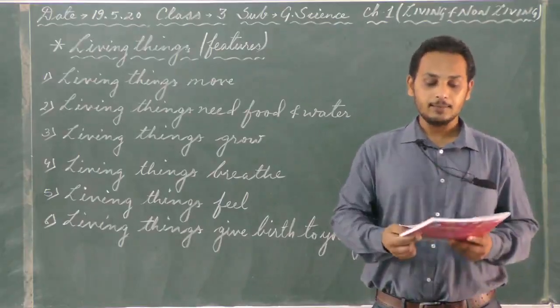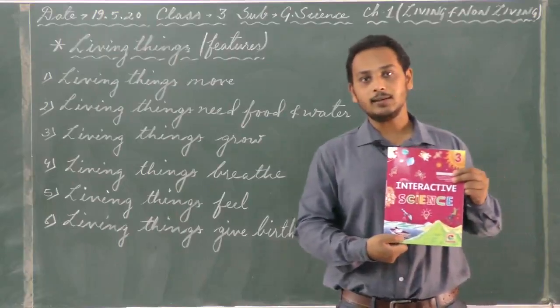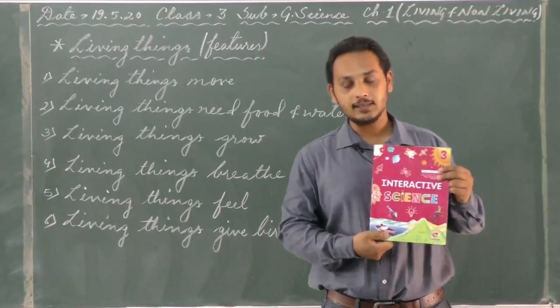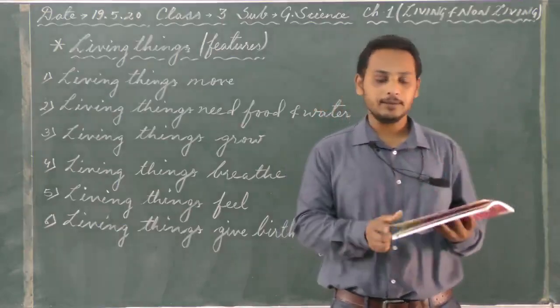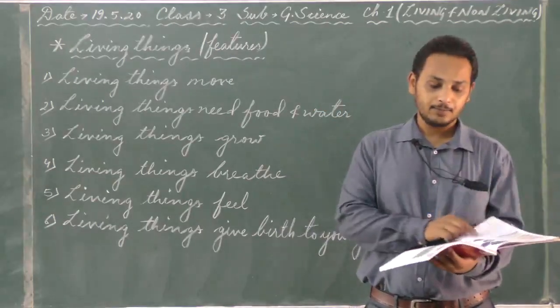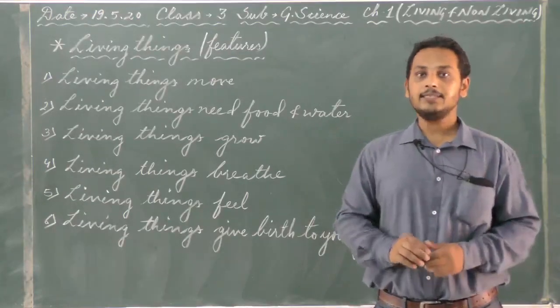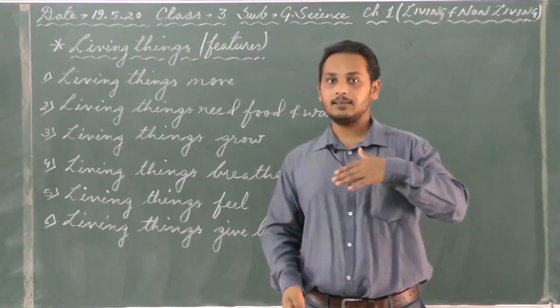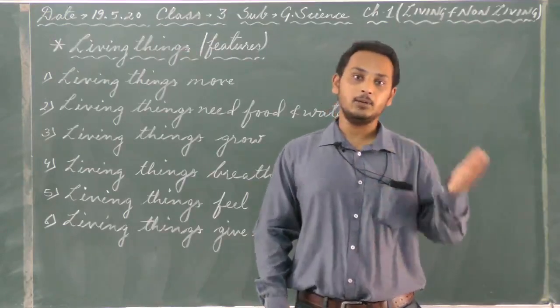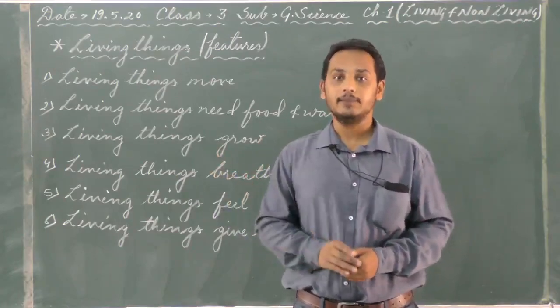As you can see here, I am having a science book of class 3. This is a new book that is referred to you for this session, that is Interactive Science. Okay? So, when we see around us, okay, we see many things. Things that can be classified into living, and it also can be classified into non-living things.